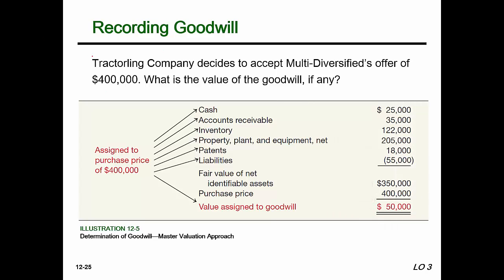We're paying 400,000. Okay, so the 400,000 is different than the fair value of the identifiable net assets by 50 grand, and it's greater. The purchase price is greater than the fair value of the net identifiable assets. So we have goodwill that will be recognized of $50,000.